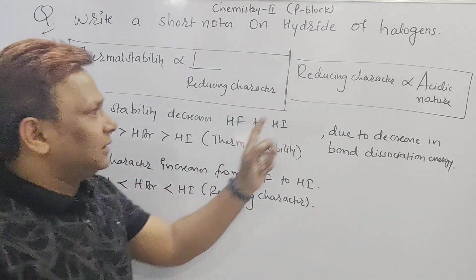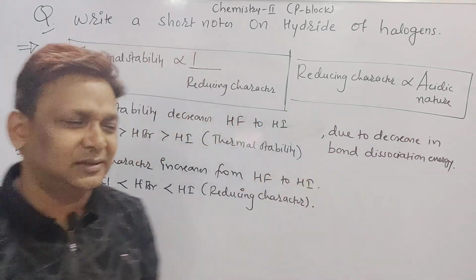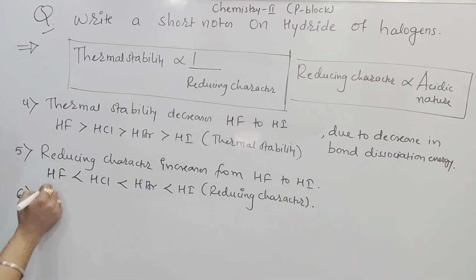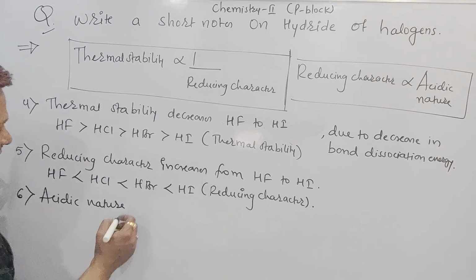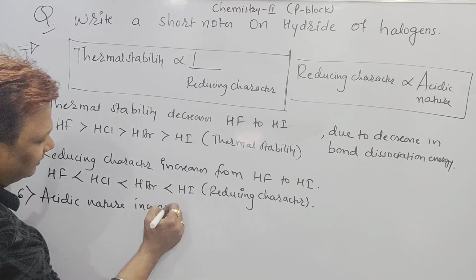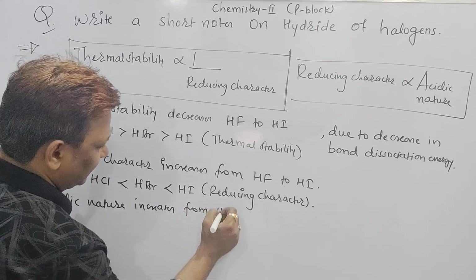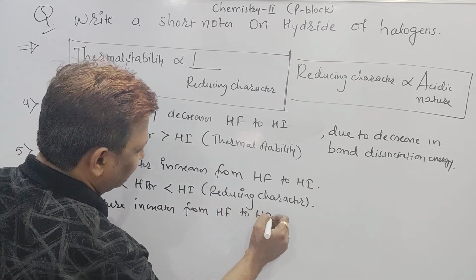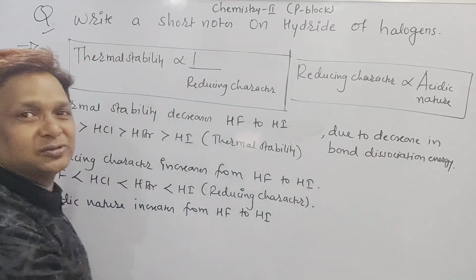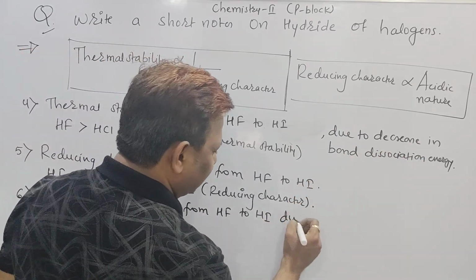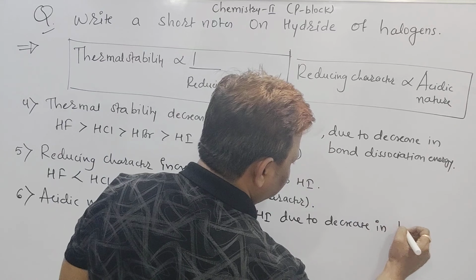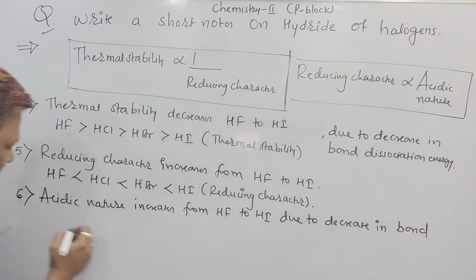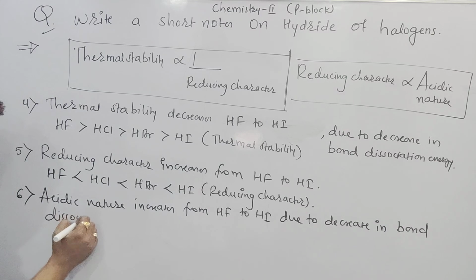Now, reducing character increases, so obviously acidic nature should increase. Point number 6: acidic nature of these hydrides increases from HF to HI, and the reason is the same, due to decrease in bond dissociation energy.